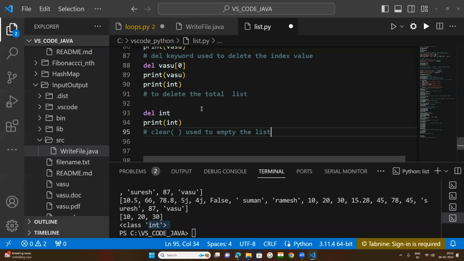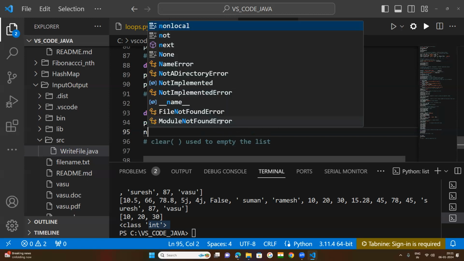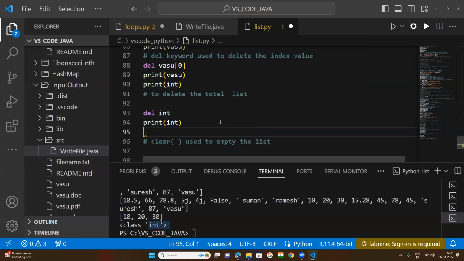So the total list will be empty. Here, create a list. Num, sub num, or any variable, keep any variable name for list creation. Keep some values: 10, 20, 30. So now this is the list.